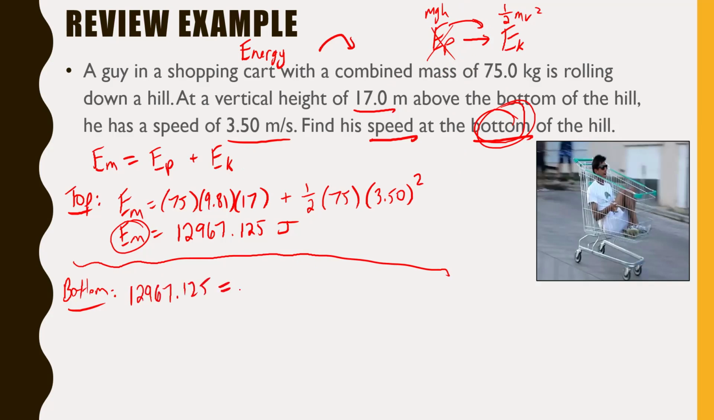12,967.125, but that just equals my EP, which is 0, plus my EK, my kinetic energy, which is 1/2 times 75 times their new speed squared, right? So we have to figure out what that new speed is. This 0 is doing nothing, so I'll just cross it out. We just need to rearrange, solve for v squared. So if we times by 2 and then divide by 75, long story short, I get v squared equals 345.79. And then, of course, square root that, and we get v equals, to 3 sig digs, 18.6 meters per